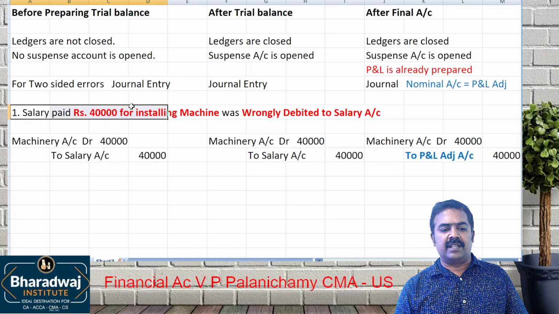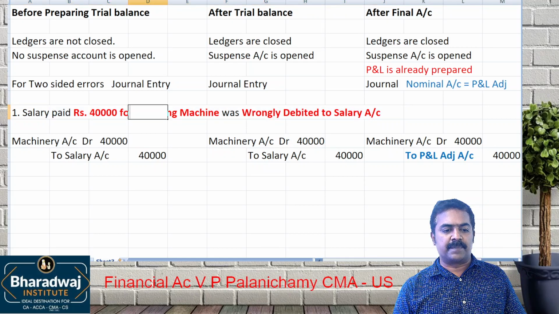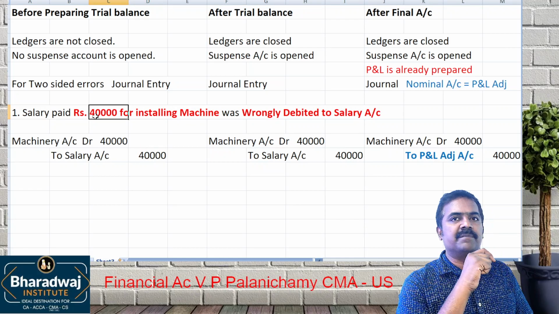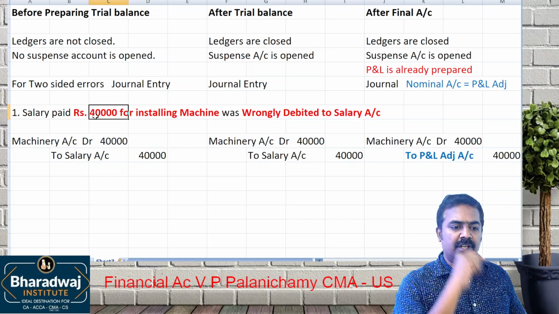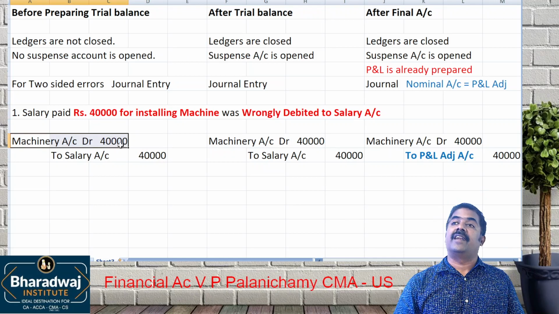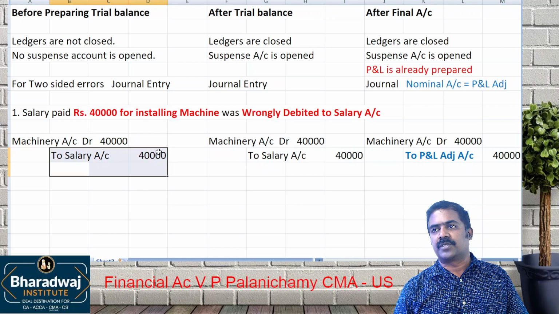Once again, I repeat. Salary paid 40,000 was wrongly debited to which account? Salary account, but it is paid for what? Installation of a machine. For installation of a machine, which account should be debited? Machinery account should be debited. What was wrongly debited? How to remove that? Credit to salary account.